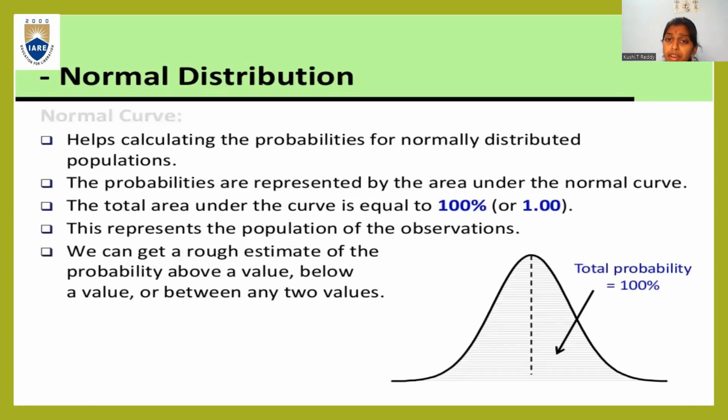It helps us in calculating the probabilities of normally distributed populations. The probabilities are represented by the area under the normal curve. The total area under the normal curve is equal to 100% or equal to 1. This represents the population of the observations. We can get a rough estimate of the probability above a value, below a value, or between any two values.